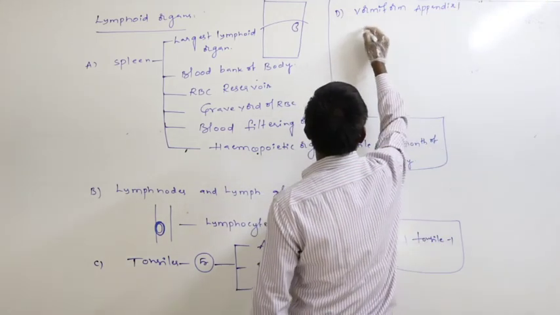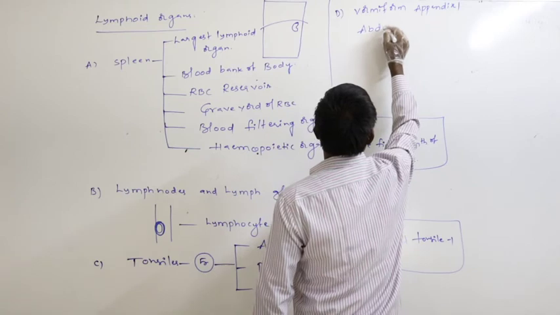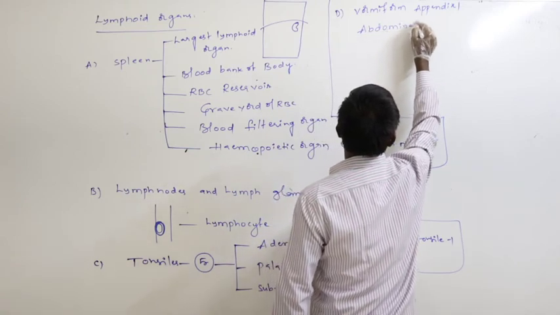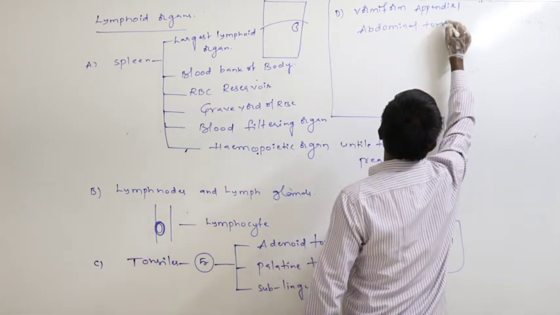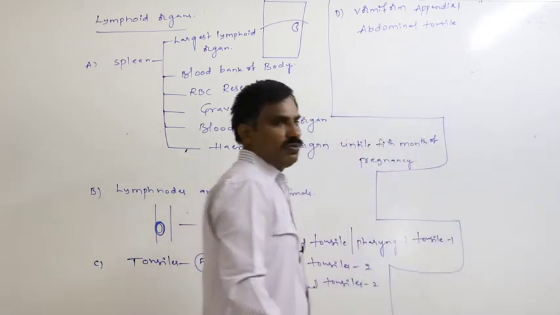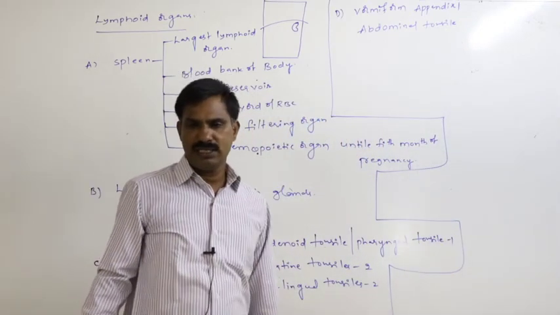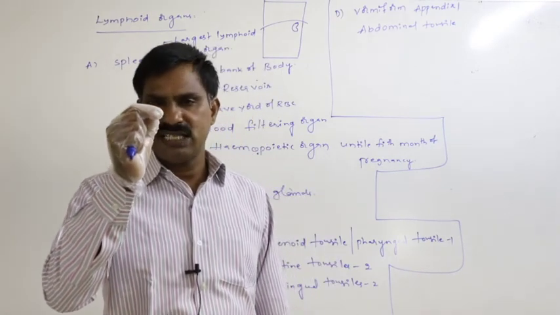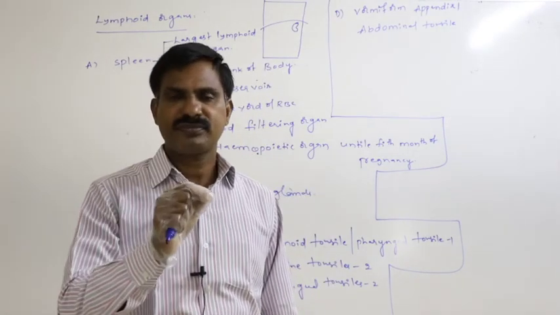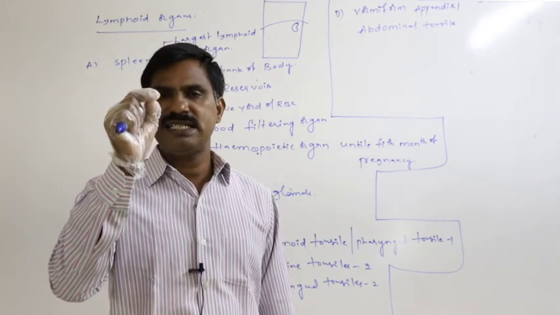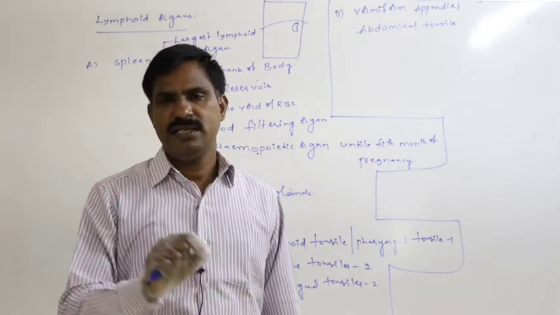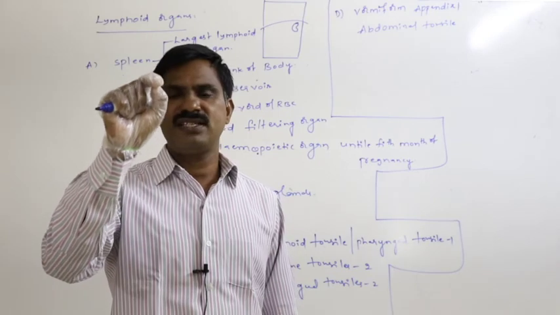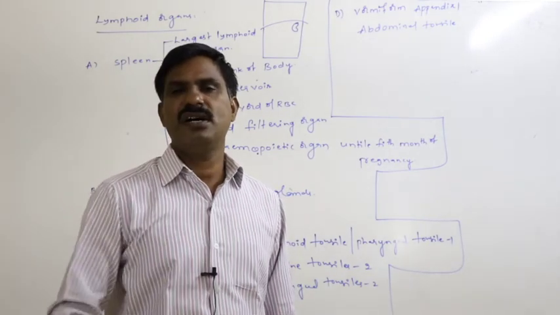The vermiform appendix is a finger-like elevation which arises from the cecum, 13 centimeters in length, normally referred to as a vestigial organ.